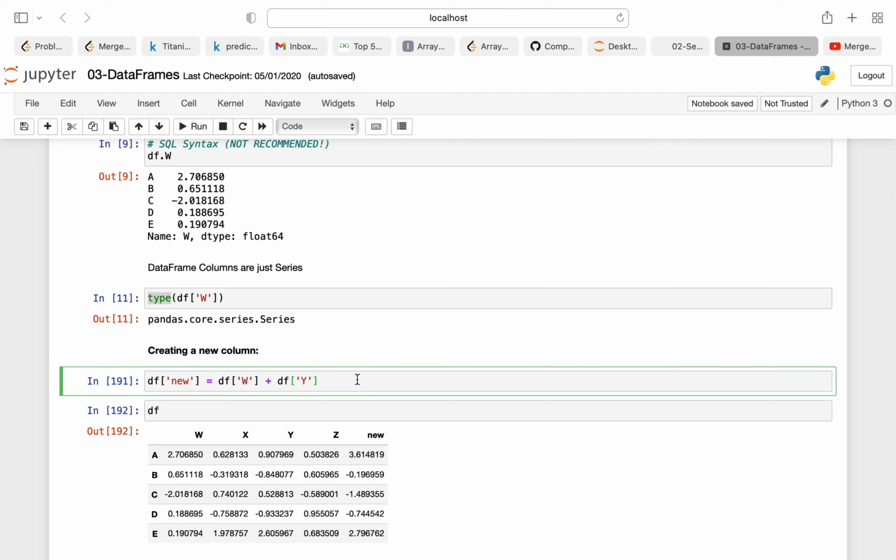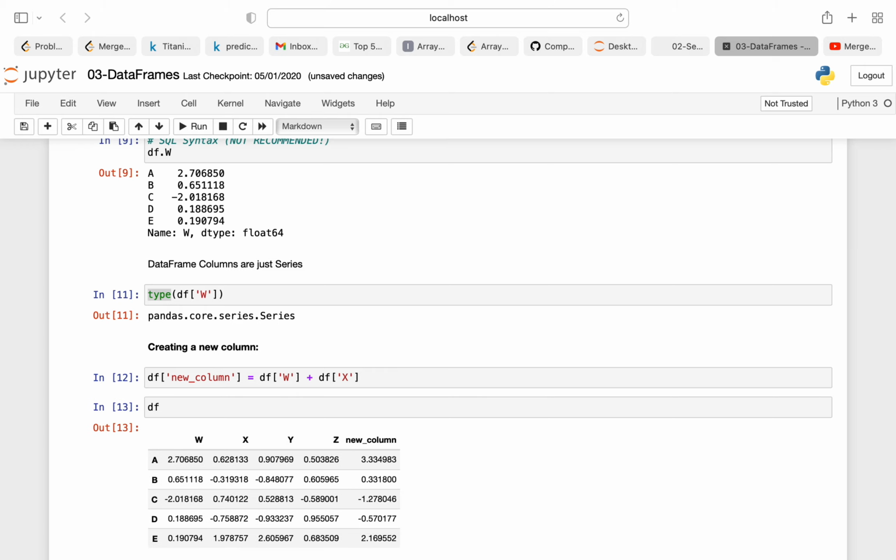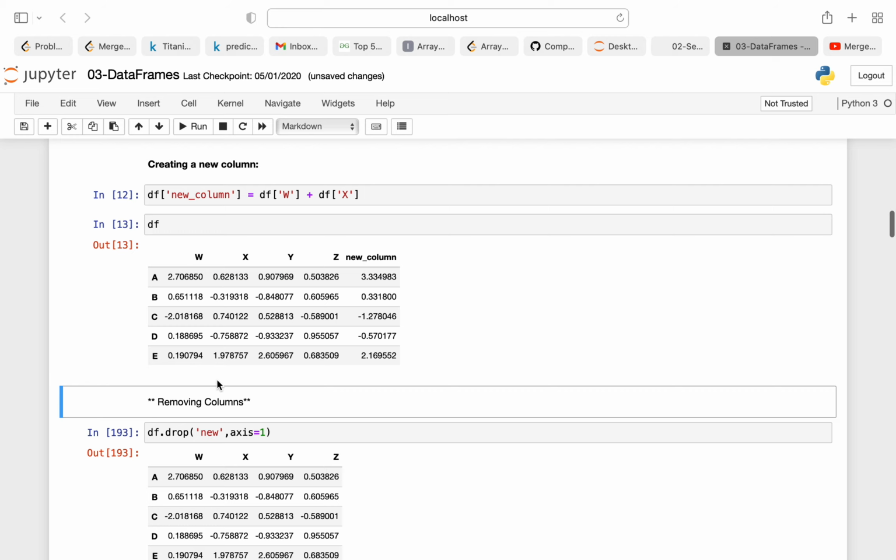Now how can we create a new column? Creating a new column is pretty simple. You need to give the name of the column. So suppose I'm giving here new underscore column, and I'm combining my two columns, w and x. So my new column is created. When I print my data frame, as you can see, new column is a sum of w and x.